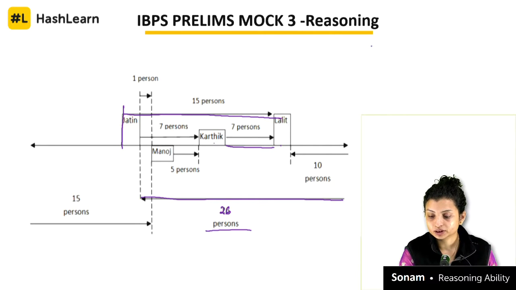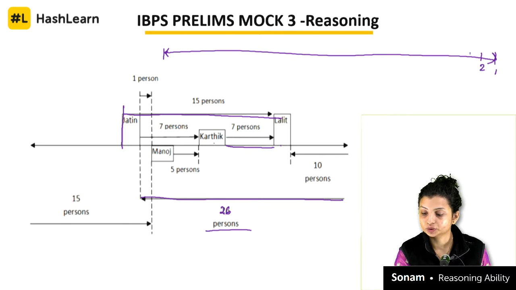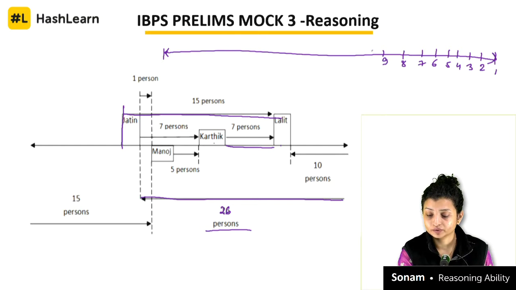The only problem with such questions is if you start counting, then it becomes very lengthy. Okay, that is also fine, you can do it in this manner also. A lot of people do it like this, 1, 2, 3, 4, 5, 6, 7, 8, but they waste too much time in writing this.